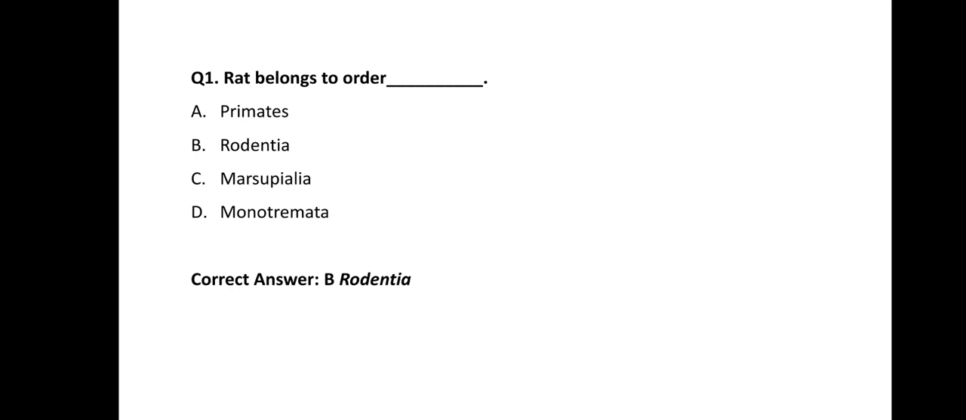Rat belongs to order dash dash dash, and options are option A primates, option B rodentia, option C marsupialia, and option D monotremata. Means rat belongs to which of these following orders? So the correct answer of this is option B rodentia.